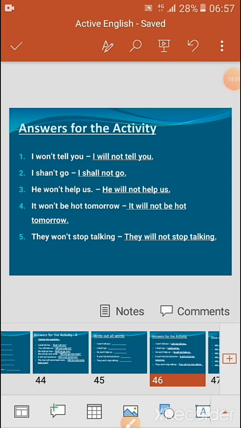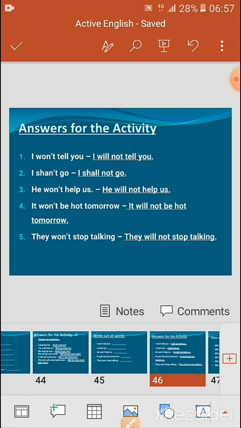It won't be hot tomorrow. It will not be hot tomorrow. They won't stop talking. They will not stop talking. So in this way you can expand the words that are given.